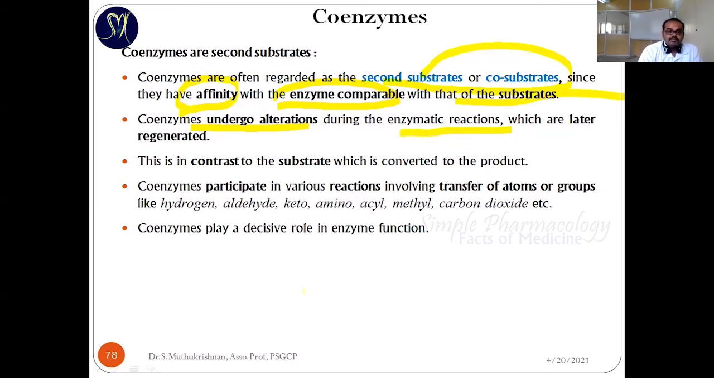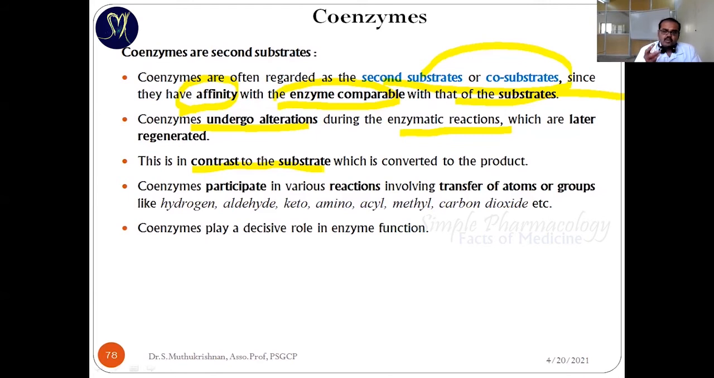You can see there, it's totally vice versa. In contrast to the substrate, because the substrate is converted into the product, but here the coenzyme is not converted into the product. It's going to lose something, otherwise it's going to donate something. After that it's going to regain the same thing. It gets back to the same position or same nature.